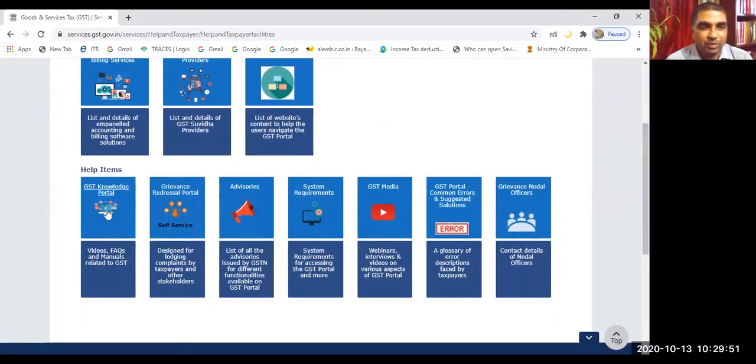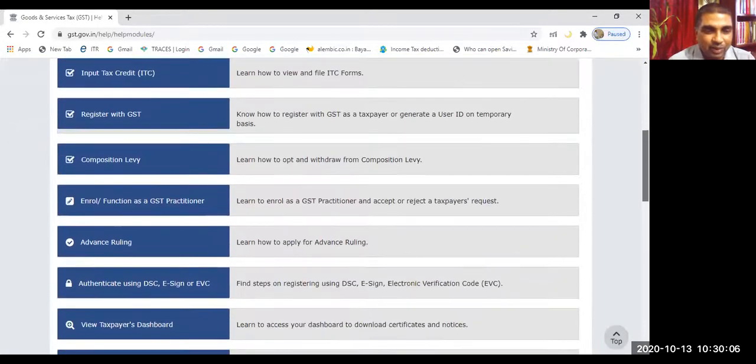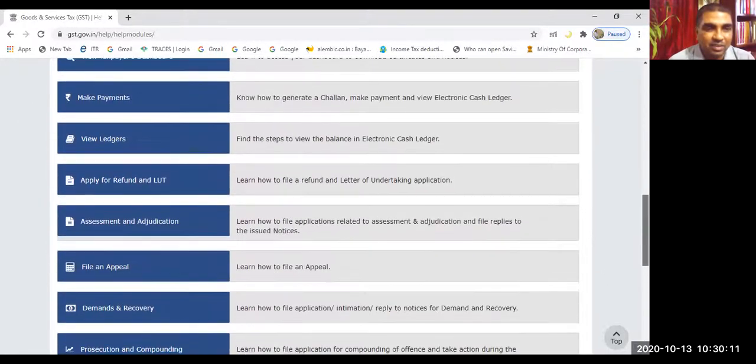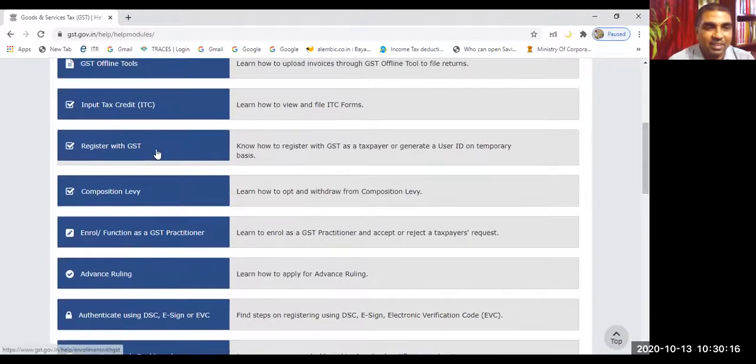Here you see there is a beautiful link. What is written here? GST knowledge portal. For your own benefit, you can visit the GST knowledge portal. Various things are explained here. But let us say now you want to understand this registration process. Let us see where that is. Yeah, register with GST. Know how to register for GST as a taxpayer or generate a user ID on a temporary basis. The entire process is explained here.